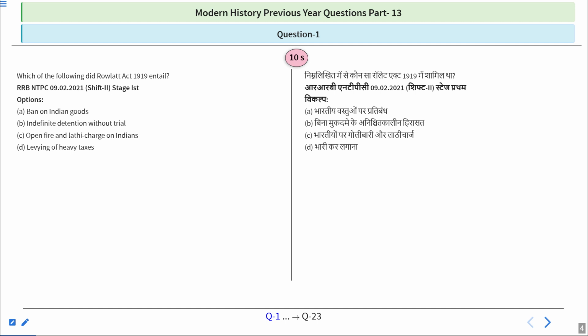So the first question that we have: which of the following did the Rowlatt Act 1919 entail? Particularly, the question is asking which of the following was part of this act. The options are ban on Indian goods, indefinite detention without trial, open fire and lathi charge on Indians, and levying of heavy taxes. A kind of simple question this is. If you know a little bit about this act, try to give the answer.